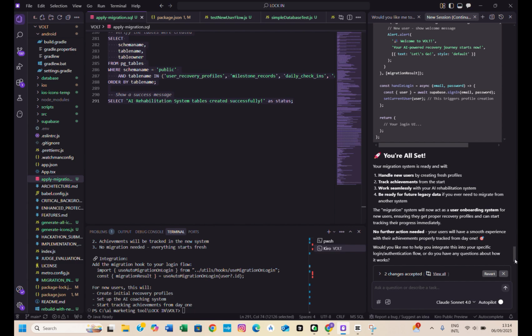In short, Volt addresses the real problem of digital addiction with a rehabilitation-first design. Kiro accelerated development by generating reliable scaffolds, automating repetitive workflows, testing each feature step by step, and converting structured specs into production code. That combination allowed me to focus on building a solution that not only blocks distractions but also empowers users to rebuild focus and healthier digital habits.